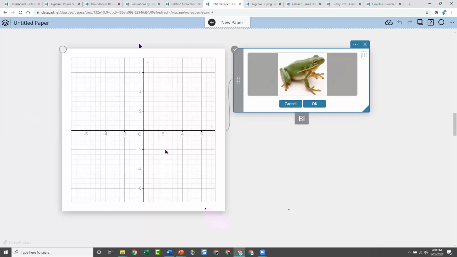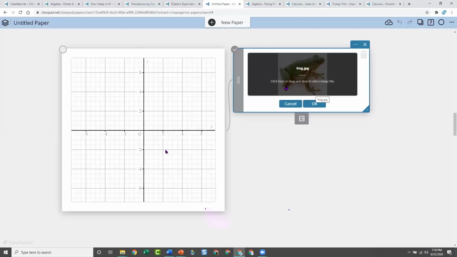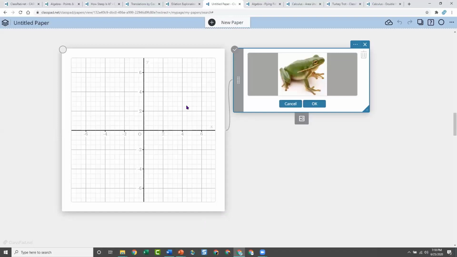Technically this whole image is in the picture, so it's not just the frog, it's the whole square with the white. If you don't have a white background, you see that square. So I always try to find images that have one, unless it doesn't impact what I'm doing.